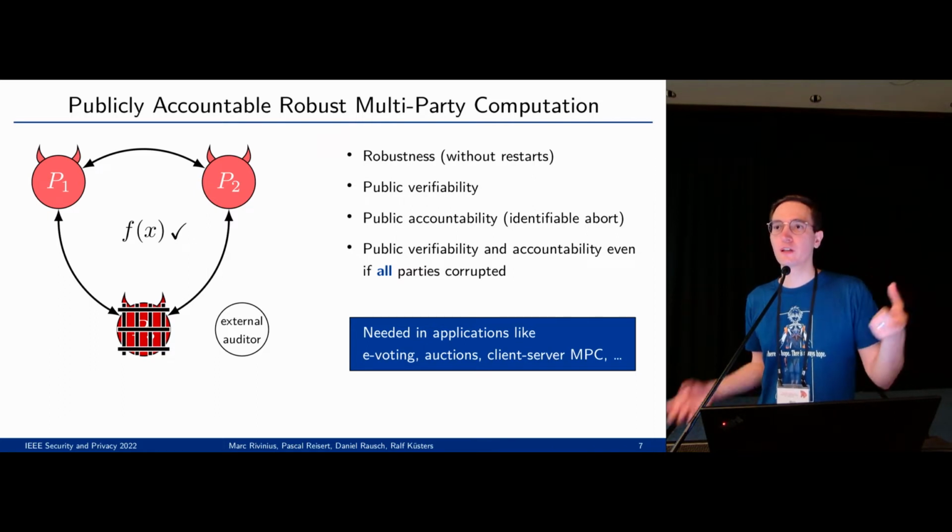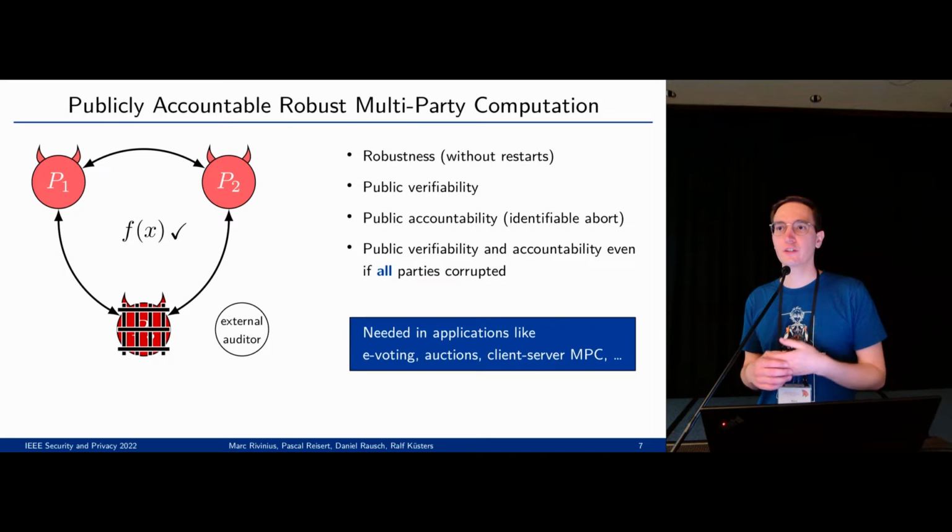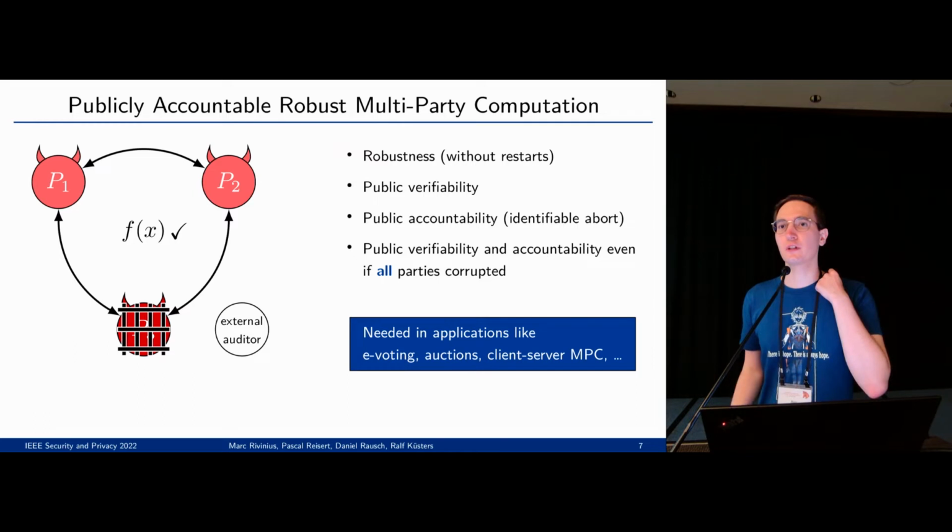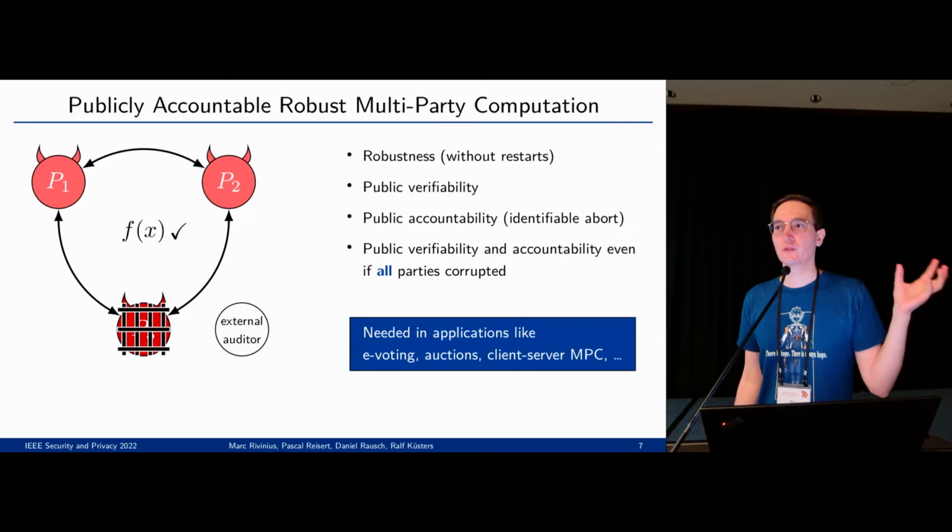All these properties together are very useful in several applications, for example, in the client-server setting, and more specifically something like e-voting, where you want robustness. You don't want a single malicious server to disrupt the election. You want the public verifiability. The public is interested in the correctness of the election result, and also the public accountability that you can see who tried to manipulate the election. And you also don't want to put trust necessarily in all the MPC servers. So you have to assume that all of them collude or all of them are malicious.